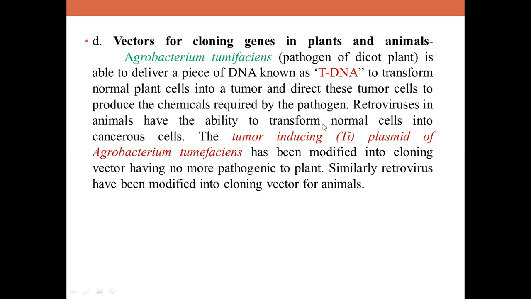And you should know, apart from this Ti plasmid, there are other vectors in plants also, like cauliflower mosaic virus vectors. Then you have Gemini viruses you can use here. Okay, tomato mosaic virus vectors, like that. There are various vectors you can use. In animals we have retroviruses, which are commonly used as cloning vectors in animal host cells.